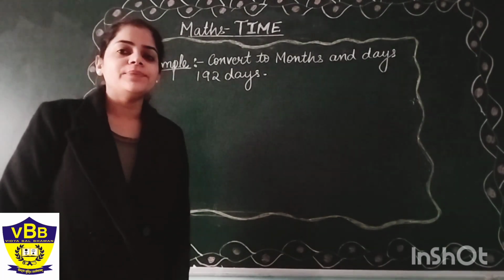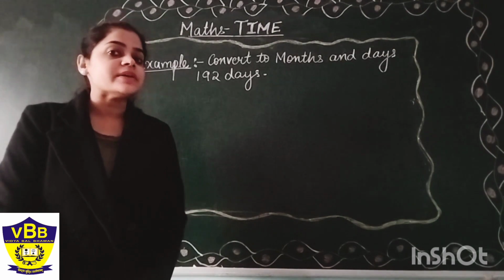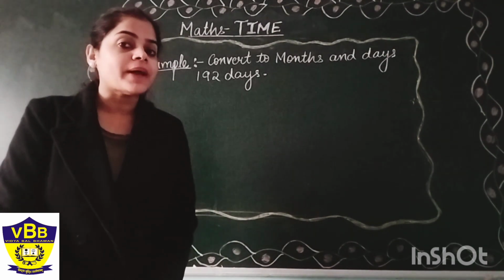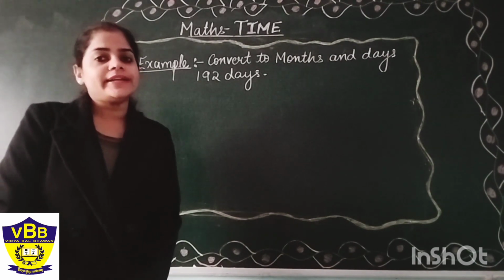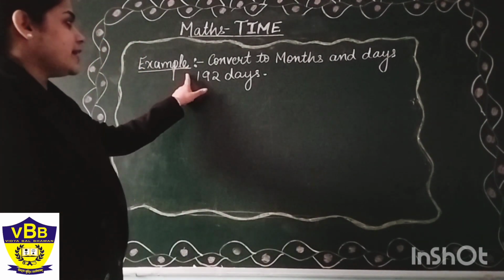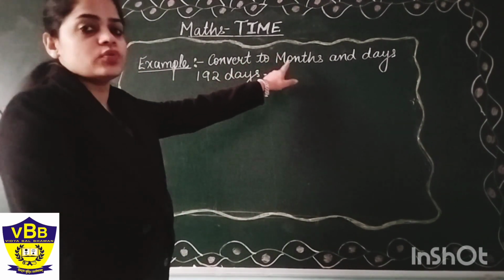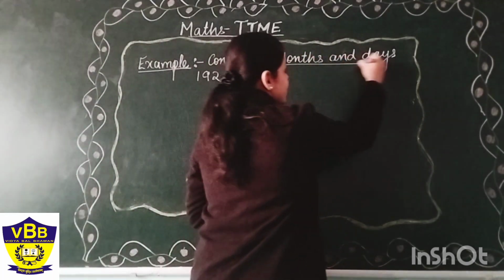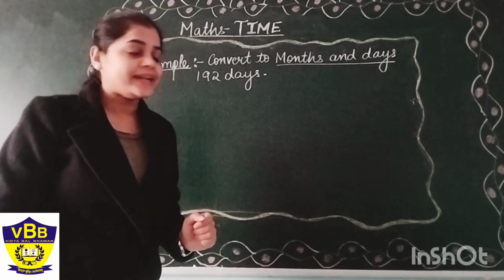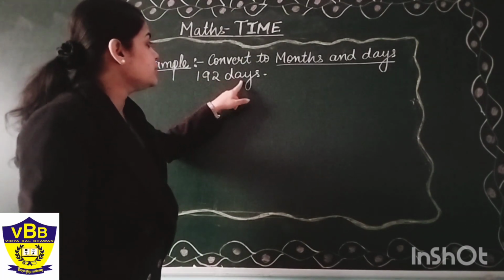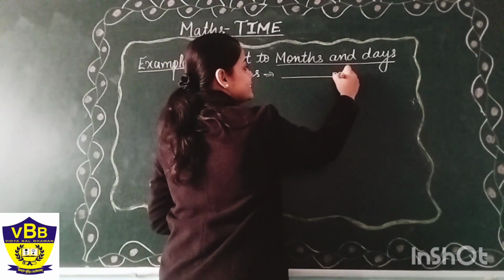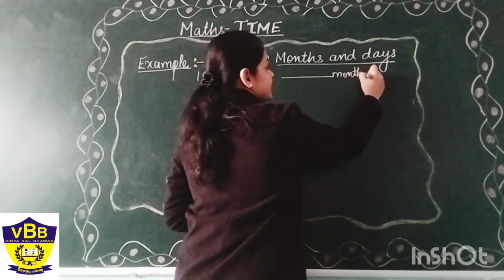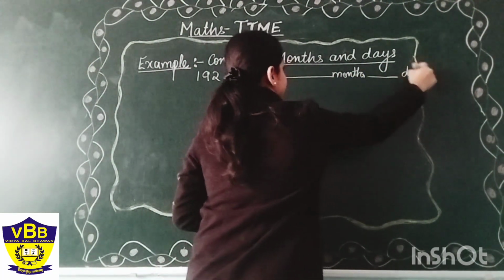Let us solve one more example, and now I am expecting that you are solving by yourself. I will give you the time and then you will solve it. Let us see our question. Our next question is convert to month and days. What we have to convert to month and days? This 192 days will be converted into dash months and dash days.